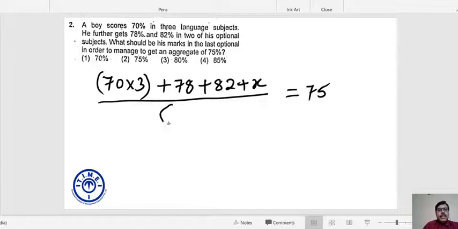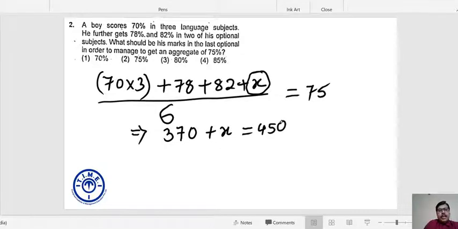So this is divided by 6. Why 6? Because the total number of subjects is 6, 3 language and 3 optional, and X is the unknown that we want to calculate. This is my simple equation. So look at the numerator. It is 210, and 78 plus 82 is 160, so 370. 370 plus X is 450. Right? So X turns out to be 450 minus 370, which is 80.